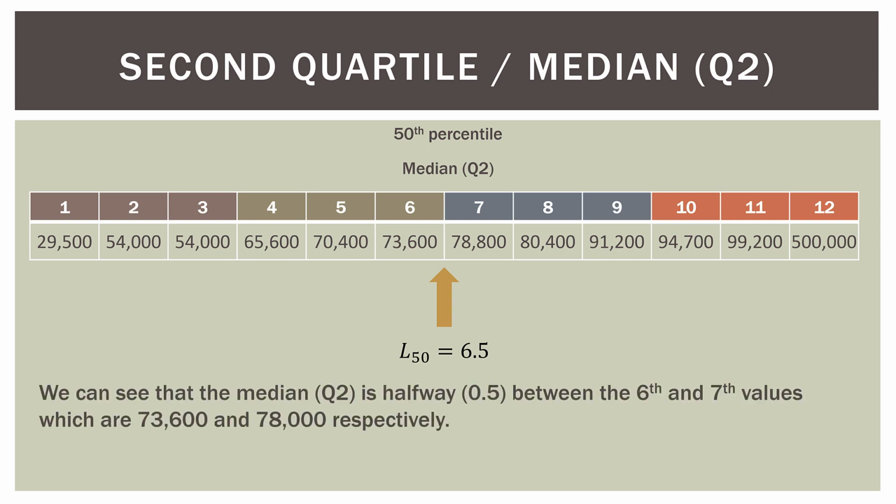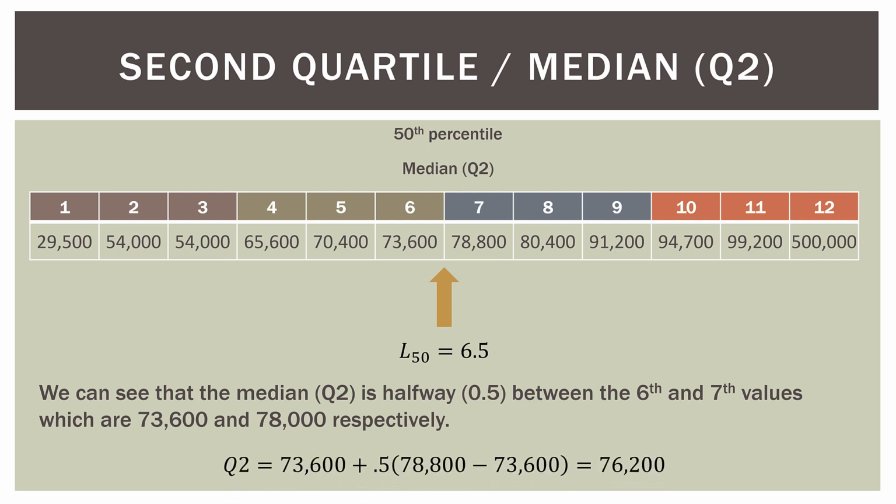We can see that the median, or Q2, is halfway between the 6th and 7th values. That's where we get the 0.5 in the 6.5, which are 73,600, that's observation 6, and then 78,000, that's observation 7. So our median, or our 50th percentile, is halfway between those two. So how can we find that out? Luckily, that's pretty straightforward.